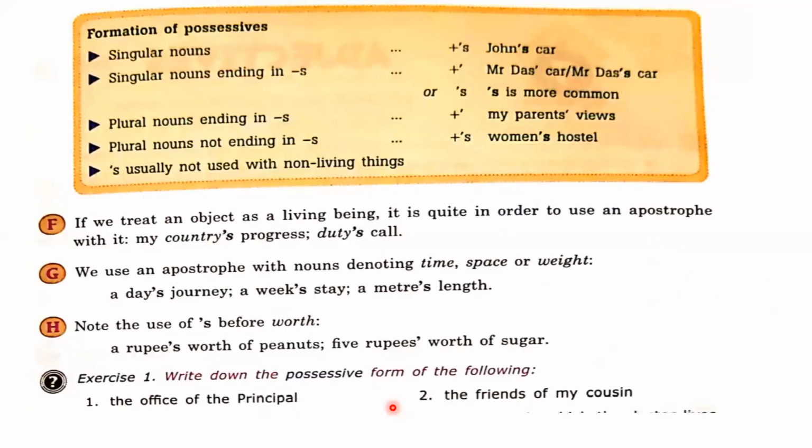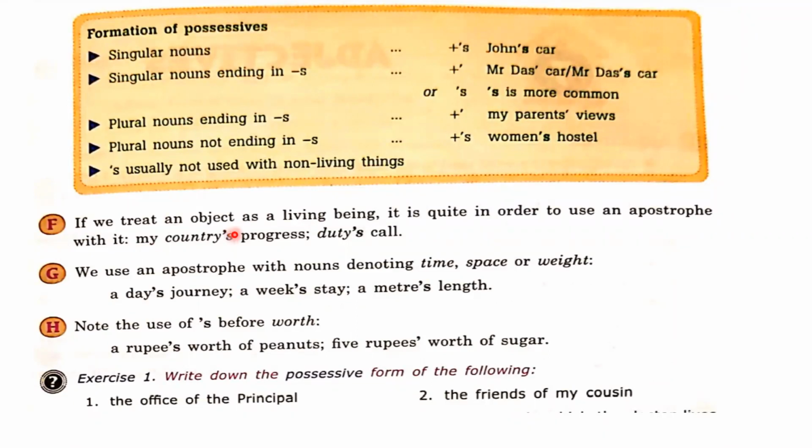Next slide. Formation of possessives means now we have to revise the things. A singular noun, put the apostrophe s, like John's car. Singular nouns ending in s, put an apostrophe without s, or we can put apostrophe plus s. Plural nouns ending in s, just put the apostrophe, not s. Plural nouns not ending in s, just apostrophe then s, like women's hostel, right? Now come to that point.